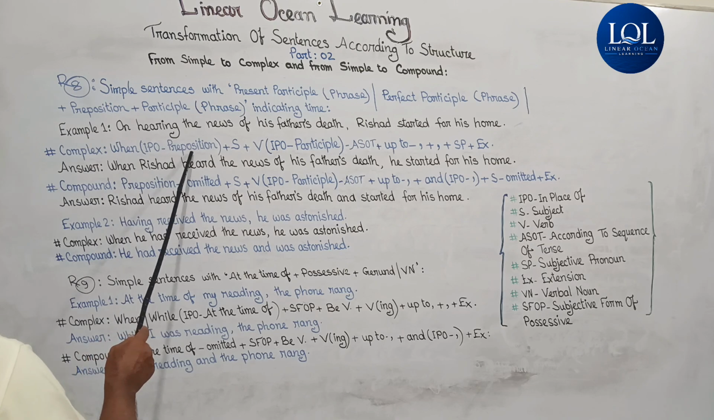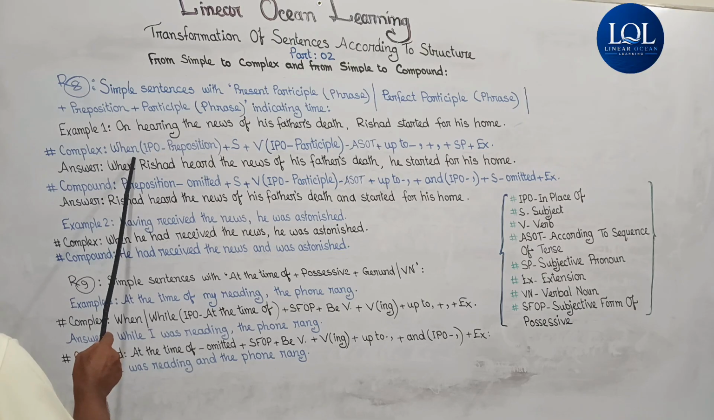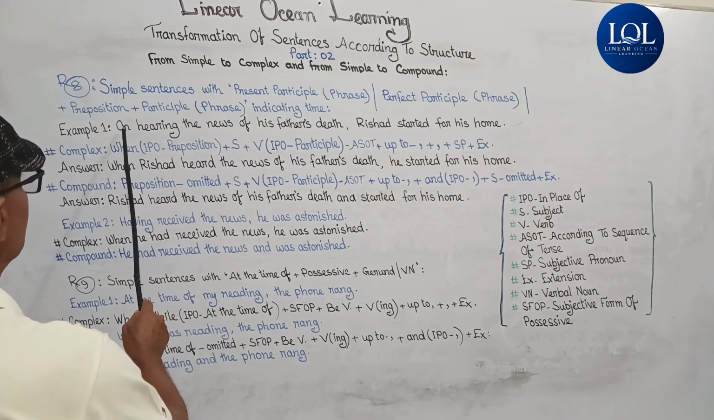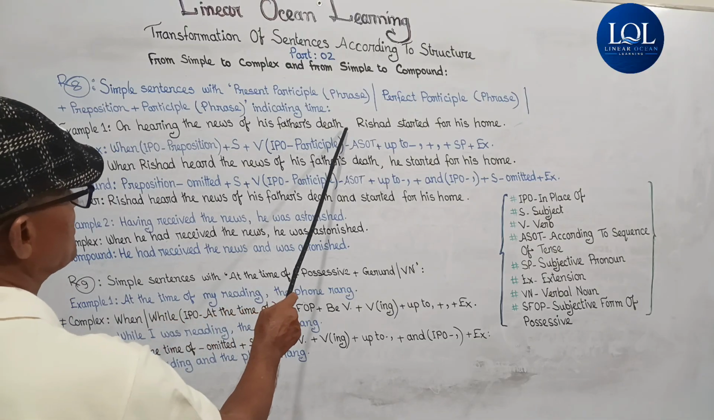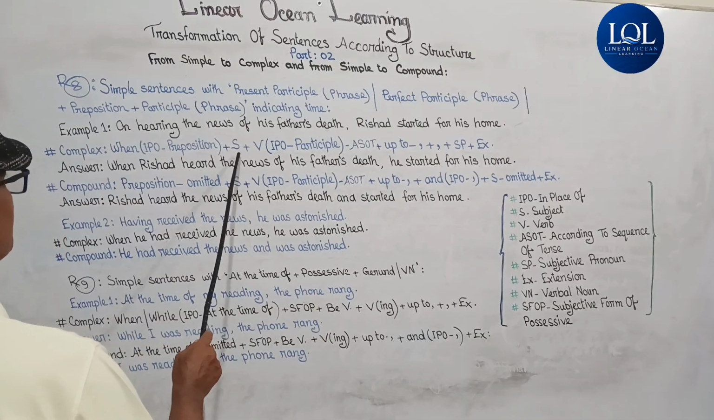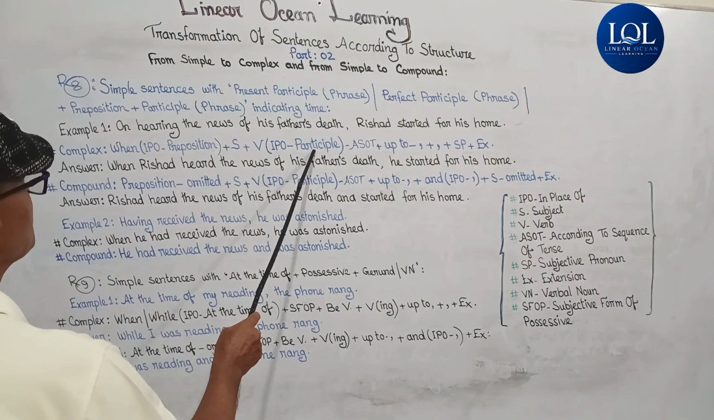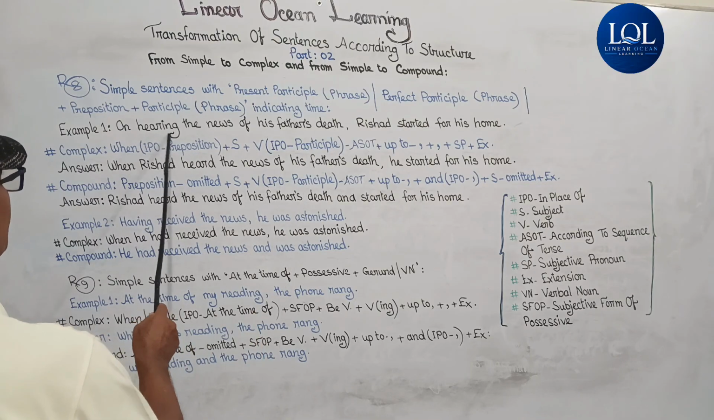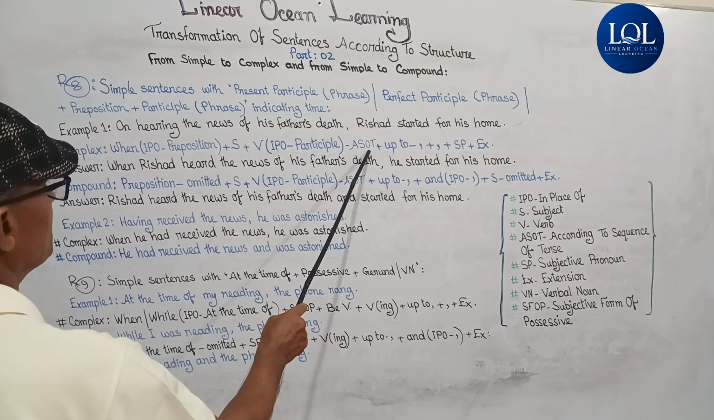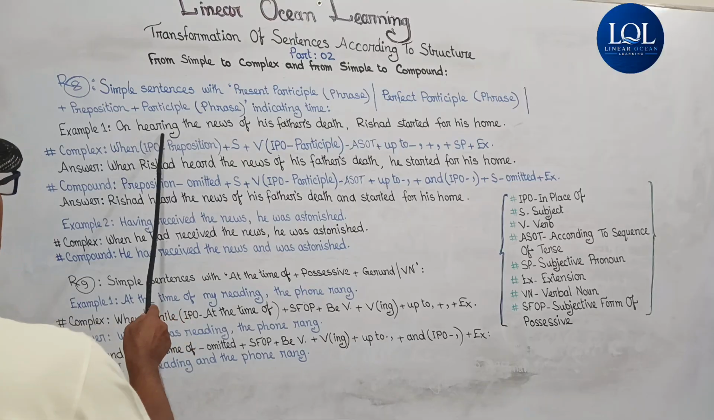When, IPO preposition. Here the preposition is on, and in place of on we have to write when plus subject. What is the subject in this sentence? On hearing the news of his father's death, Rishad started for his home. Here the subject is Rishad, so Rishad will come here. Plus verb, IPO participle. Here hearing is the present participle, and there will be a verb according to sequence of tense. So long as it is in the past indefinite tense, here it will be heard.